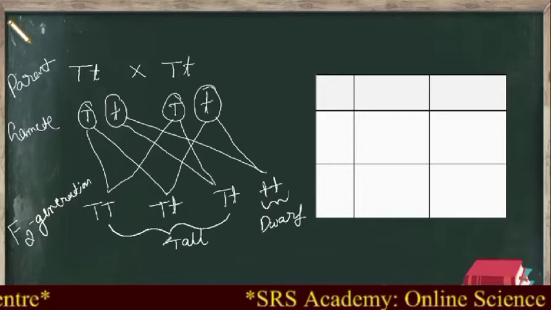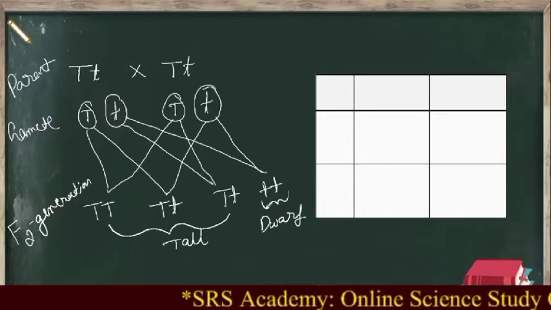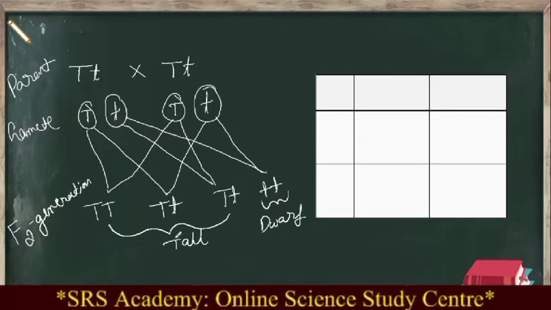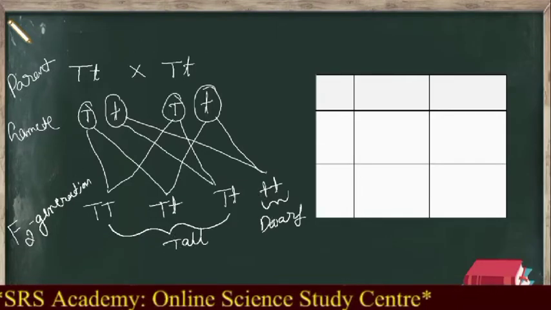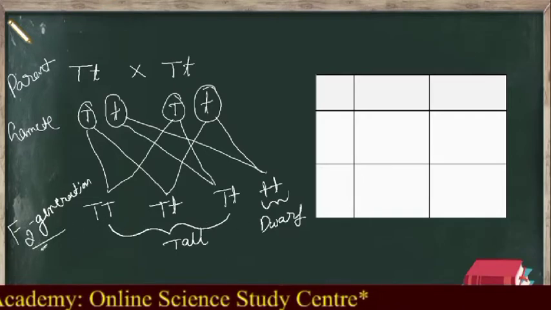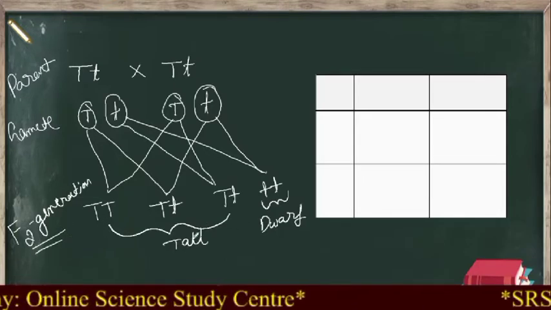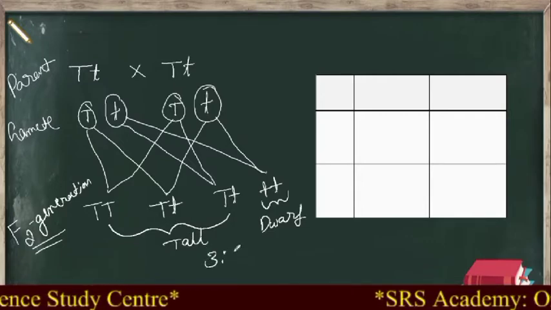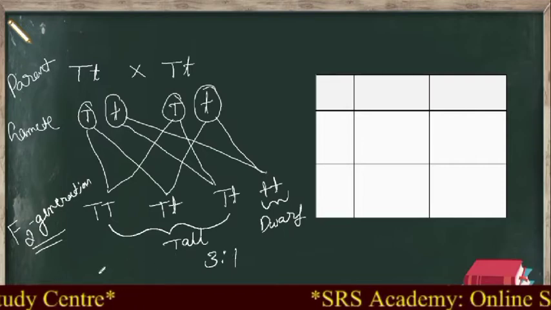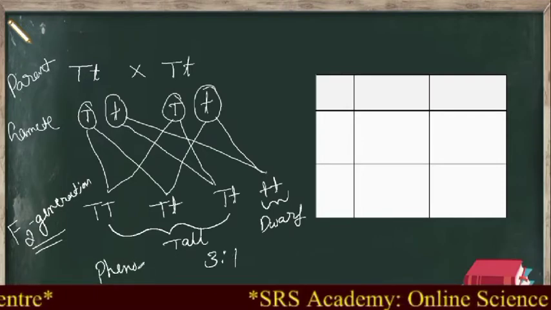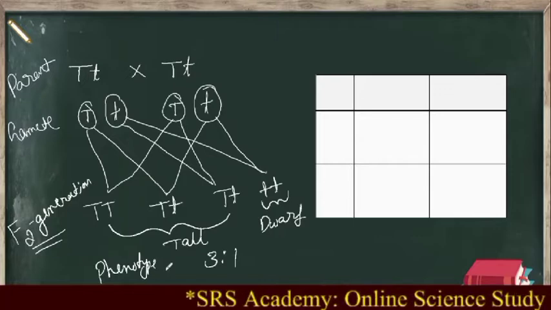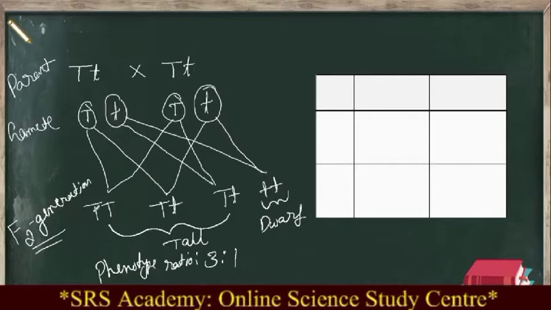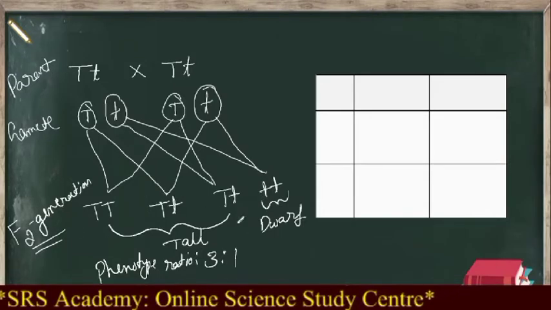Clear? In the F1 he got all plants tall, whereas when they are self-pollinated he got 3 tall plants and 1 dwarf plant. In which generation? That is in F2 generation, and the ratio is, how many tall are here? 3 tall is to 1. So this is called phenotype ratio. It is called phenotype ratio of F2 generation. For which cross? Monohybrid cross.